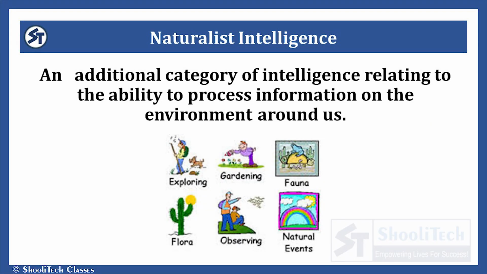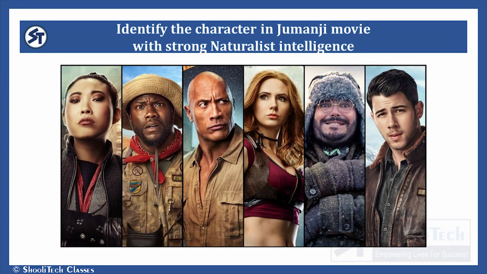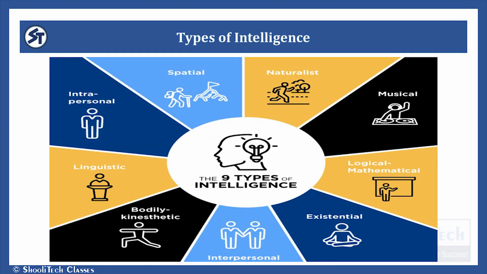Last type of intelligence is naturalist intelligence. Means the ability of a person to understand nature, environment, like flowers, birds, animals, plants. If you have seen the movie Jumanji The Next Level, in that movie, every character has a specific type of intelligence. Remember the one who was a zoologist? He was able to understand animals, means he had naturalist intelligence. So these were all 9 types of intelligence.